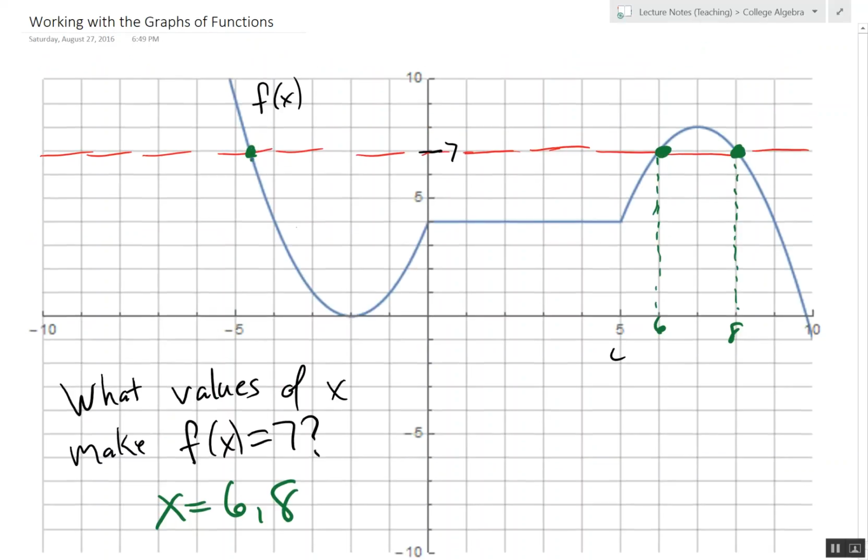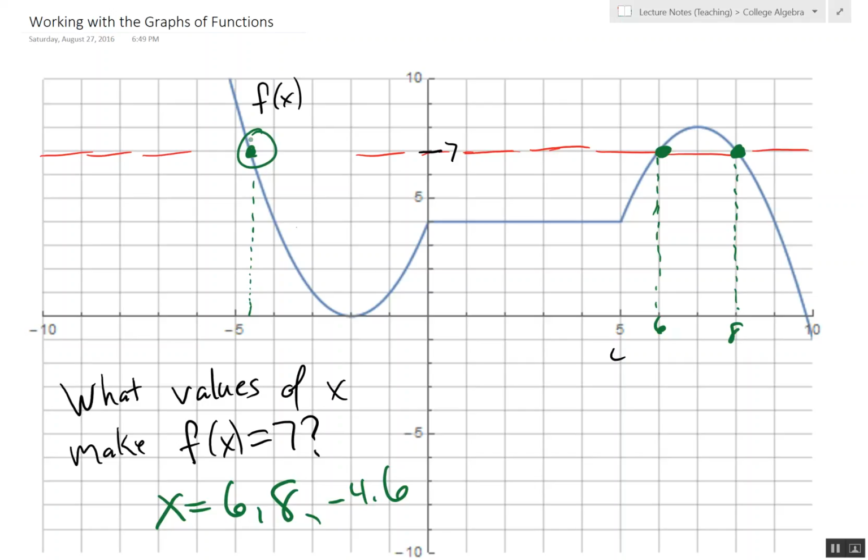But notice here, this one, it's not clear what it is. It looks somewhere in the middle, but it's actually a little bit to the left, so my line wasn't straight. So there's some other value which we can't figure out from here, so we would have to estimate. We would say maybe like -4.6. We would have to resort to other methods to figure out what the exact value of the x-coordinate is. It is possible to figure it out, but we just don't have the tools yet to do that.